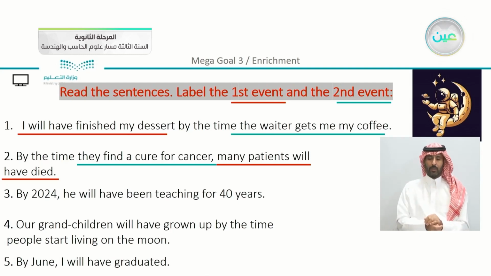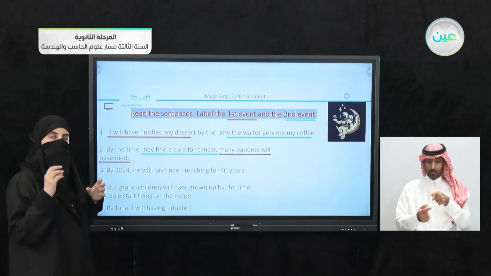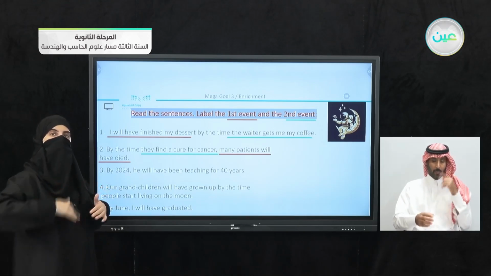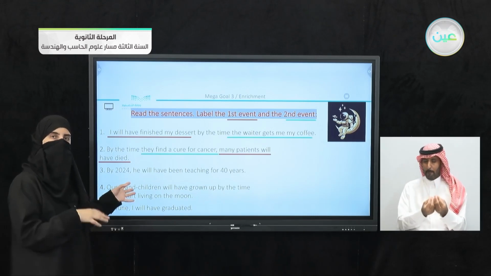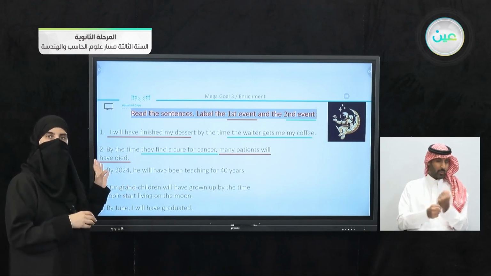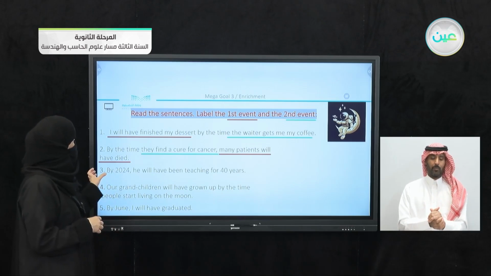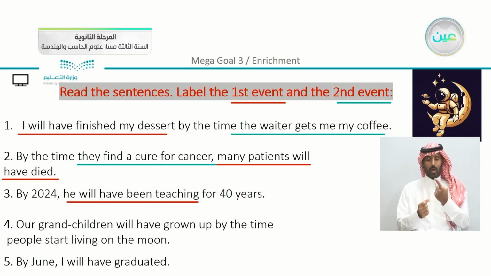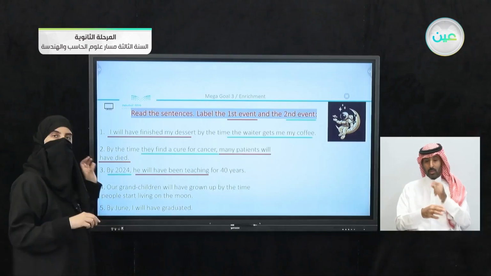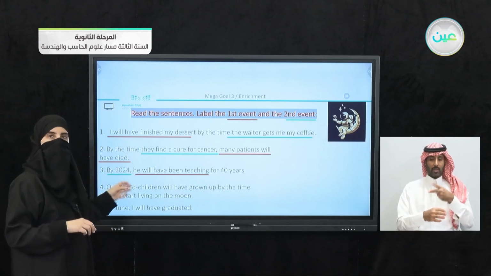Now here you can realize that we have the time expression. It comes usually with the second event to happen. So let's just make sure that the other sentences are the same. By 2024, he will have been teaching for 40 years. So we have here the first to happen, he will have been teaching, and the second event is by 2024. So we have here by is the time expression.